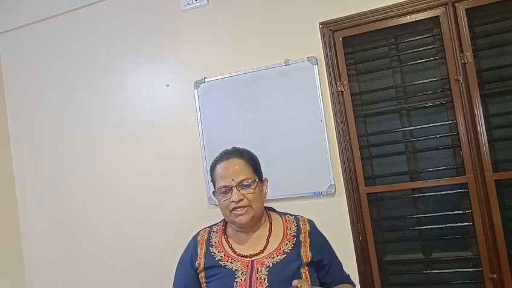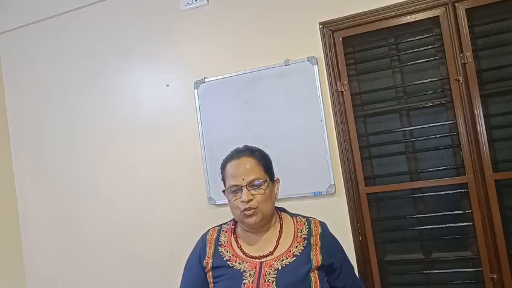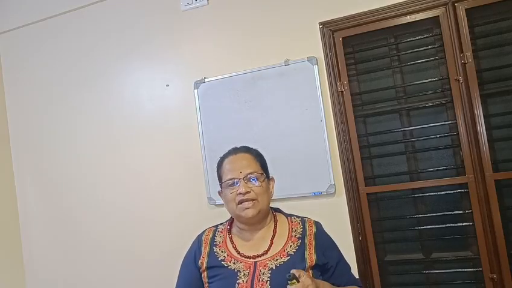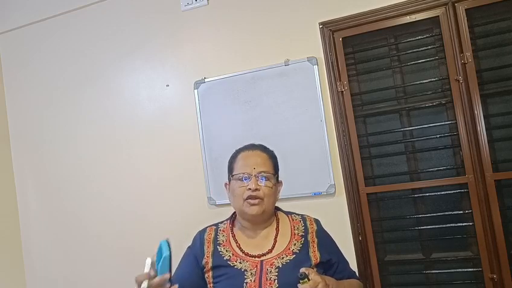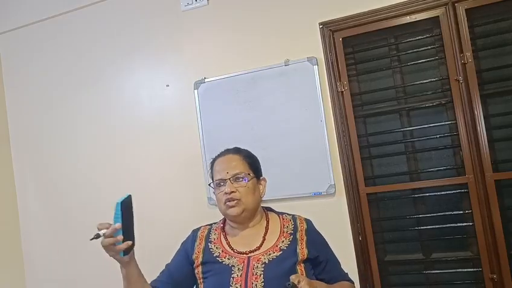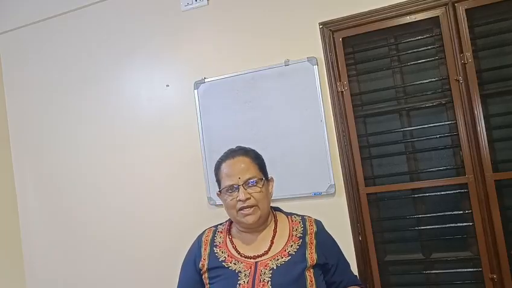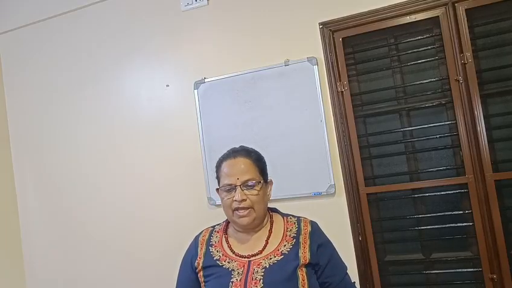Now situation 7: if an asset is transferred to a third person but the benefit from such asset is still accruing to the spouse, son's wife or minor child, income from such asset remains the transferor's income. So if an asset is transferred to a third person, just a friend or a close relative or a trustworthy person, but the income is coming to one of the family members, for example a building where they are getting the rent, then also it will be considered as the transferor's income. This is explained under section 64, subsection 1, 8.